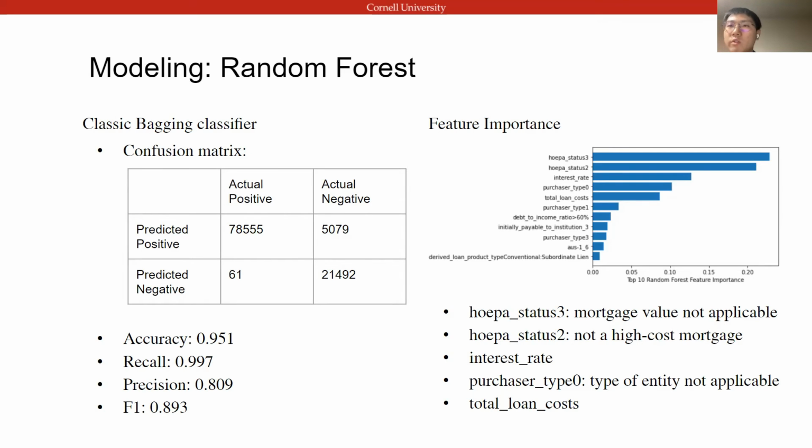So in general, the model performs very well as compared to the baseline model with logistic regression. The accuracy score and the recall value have been boosted to above 90%, which is like a 30% improvement, which is amazing, and we think it's a good condition. The performance result determines that the random forest method is a good way for this model to select features and predict our results. With this model, the most important features include the mortgage value, interest rate, and total loan cost, which is very similar to the gradient boost tree.